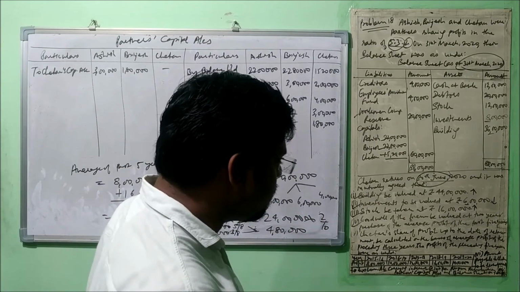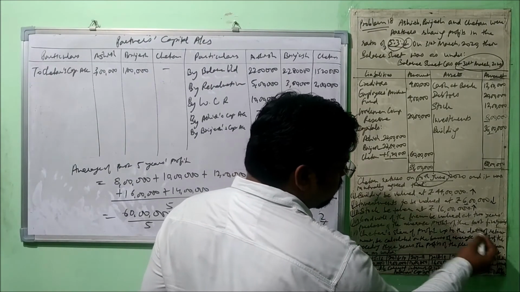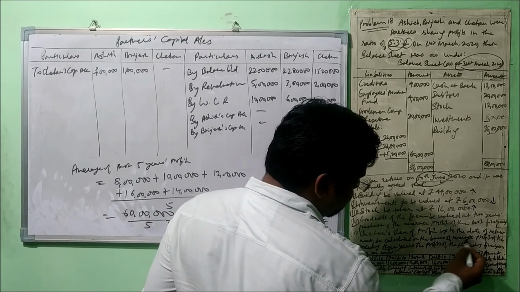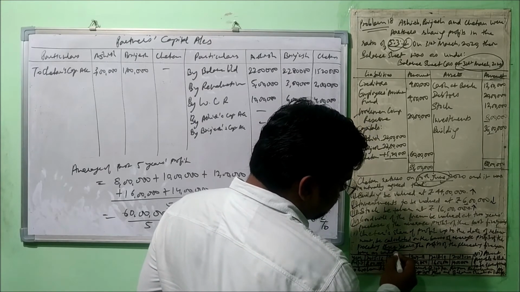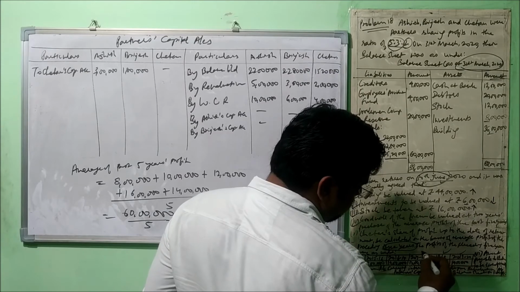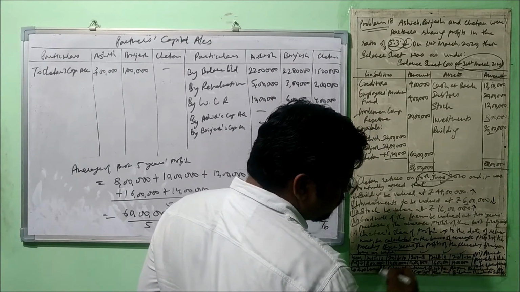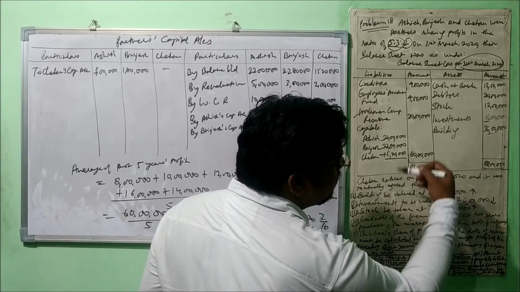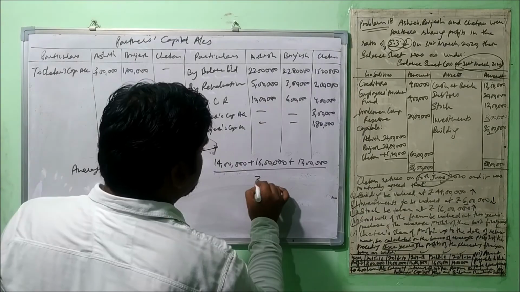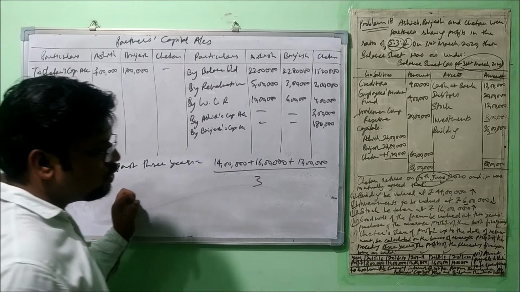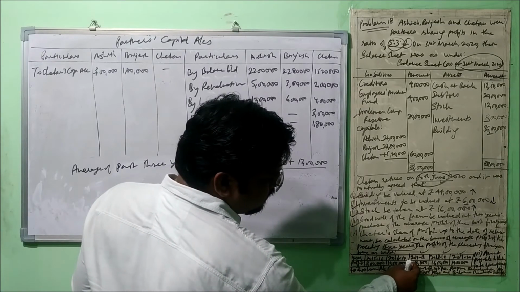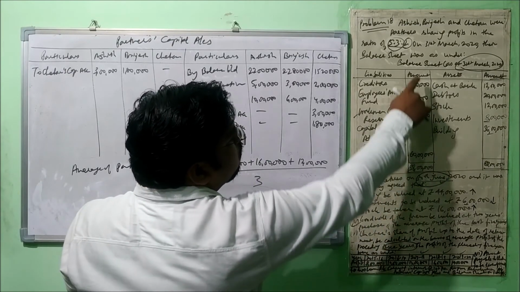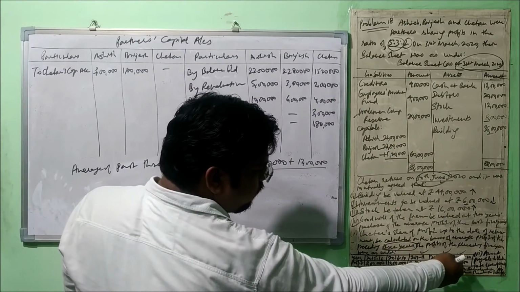One condition is given here. Chetan's share of profit up to the date of retirement, means up to 30th June 2020, is to be calculated on the basis of the average profit of the preceding 3 years. Preceding 3 years means this one and this one. Very first we need to take the average of these profits, and then we need to calculate it for 3 months and then the share of the retiring partner. How? I will just show you. Here most of the students commit a mistake. What they do, they just take this profit and this. Why are we taking from the back side? Because the question says preceding, means from this last, right? So we'll go in this manner.